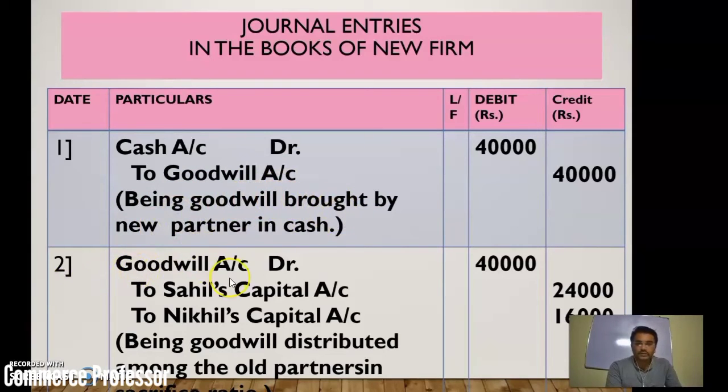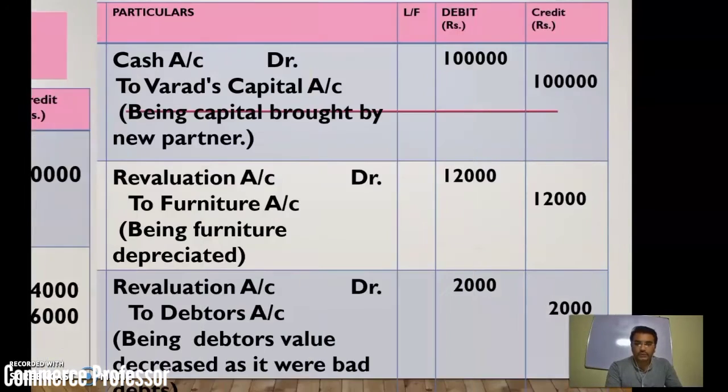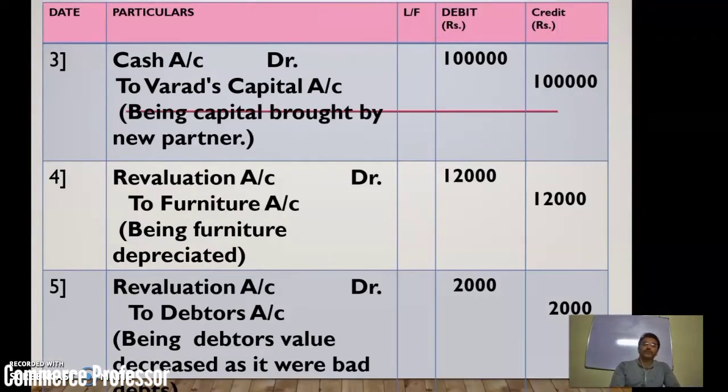The second entry is regarding the goodwill distribution that I have just told you. The calculation is 24,000 and 16,000. So goodwill account debit to Sahil's capital account and Nikhil's capital account. What is the narration? Being goodwill distributed in sacrifice ratio. So the sacrifice ratio is 3:2.